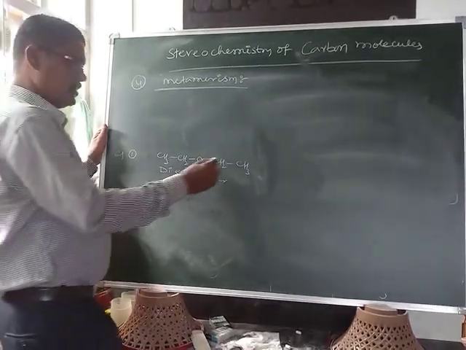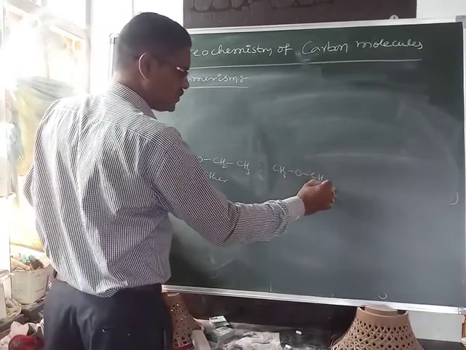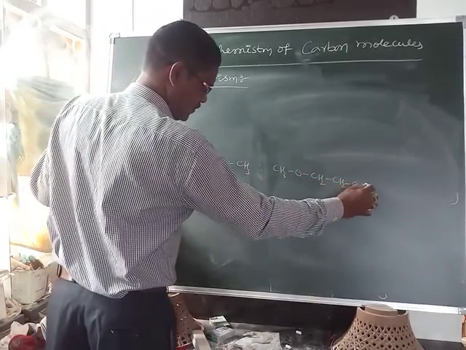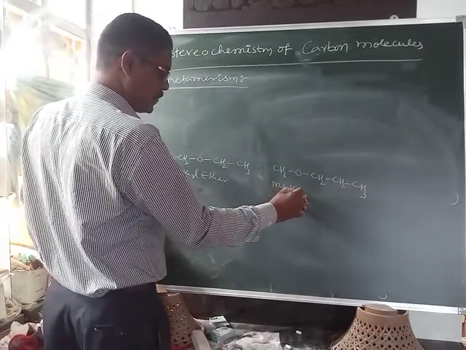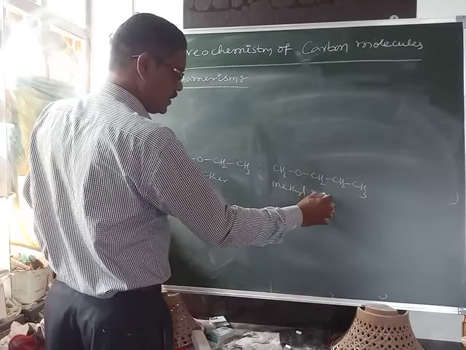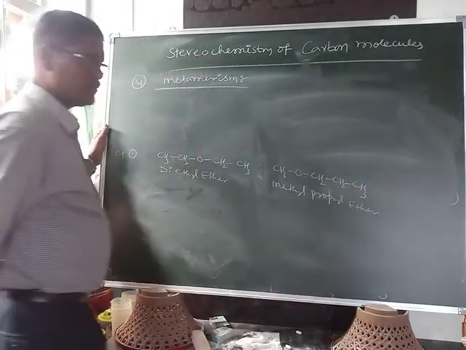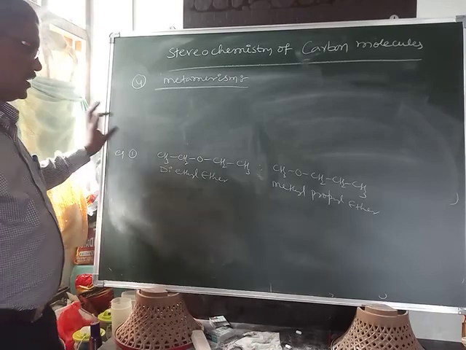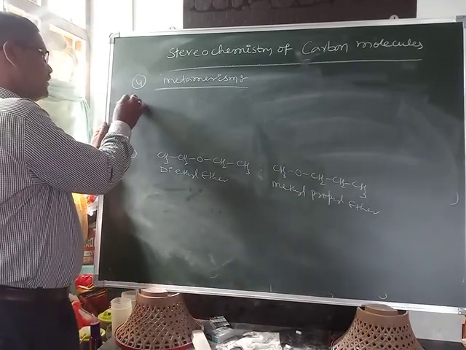Just changing it like this, it is called methyl propyl ether. Diethyl ether and methyl propyl ether.